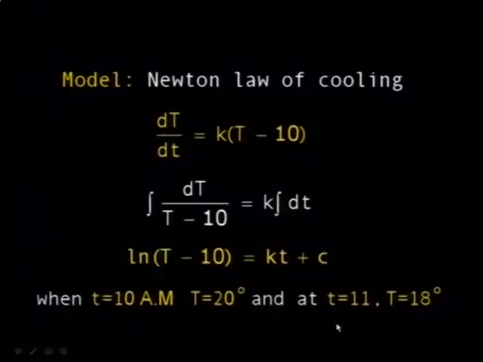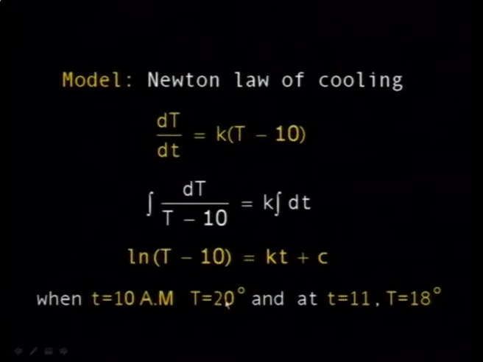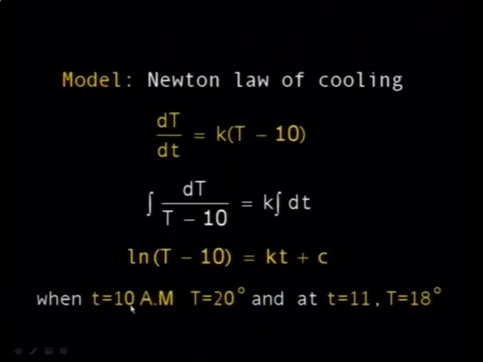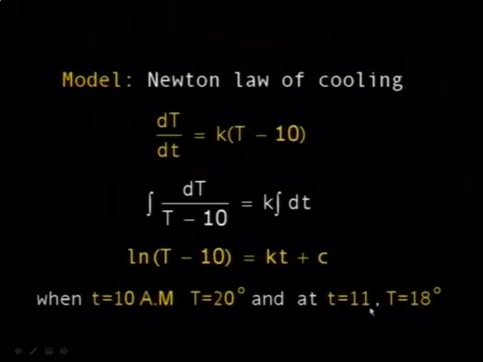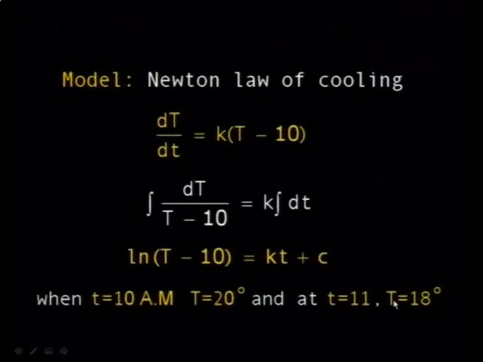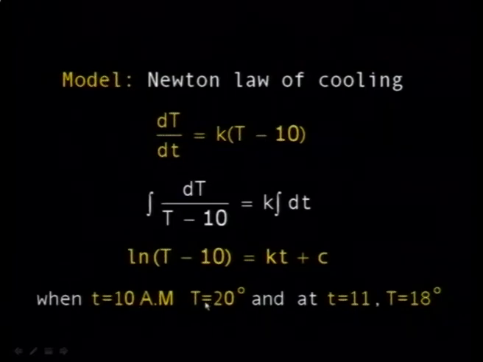The problem is what? At 10 o'clock in the morning, the police measured the temperature of the body and found it to be 20 degrees when he arrived at the scene of the crime. Then, when he stayed another hour, at 11 o'clock in the morning, the body had cooled down to 18 degrees Celsius. So now you have two initial conditions.